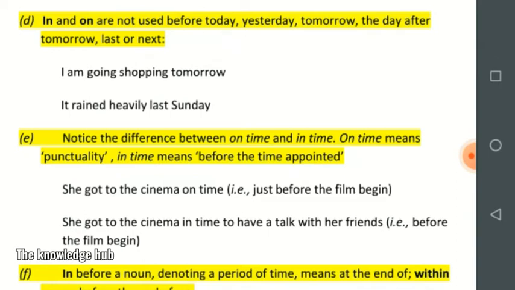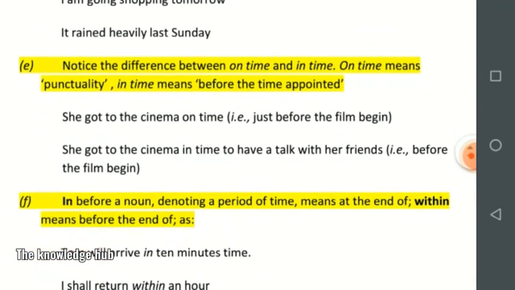shopping tomorrow. Then it rained heavily last Sunday. We won't say it rained heavily in last Sunday. We won't say it heavily rained on last Sunday. We'll just say it rained heavily last Sunday.